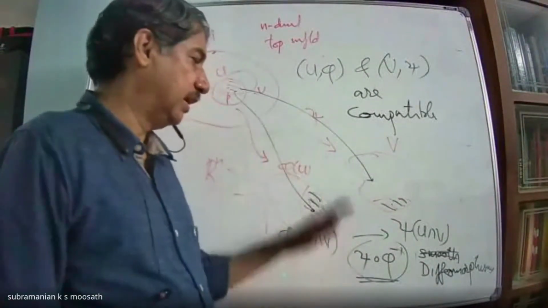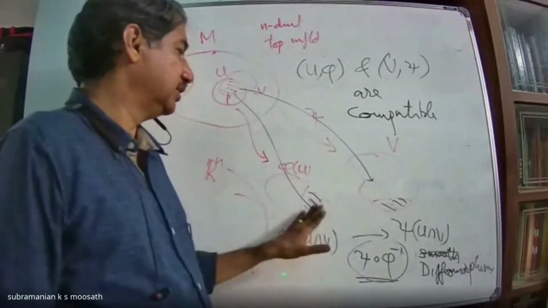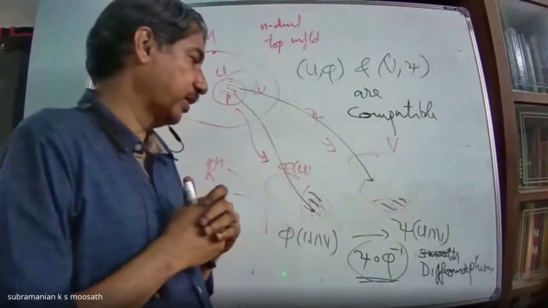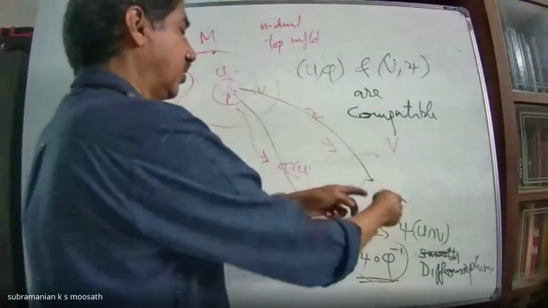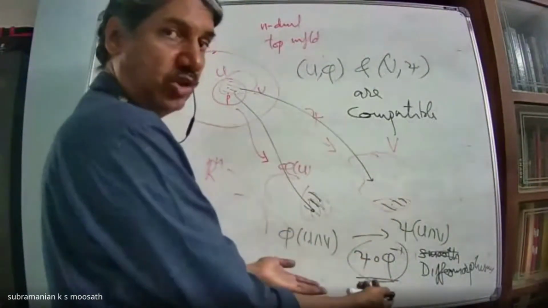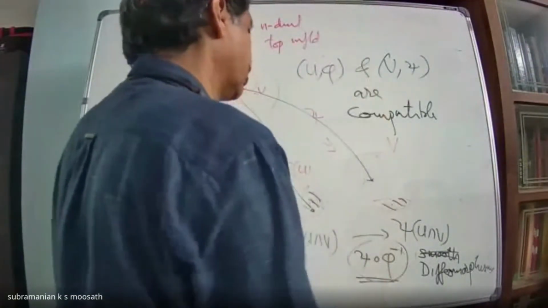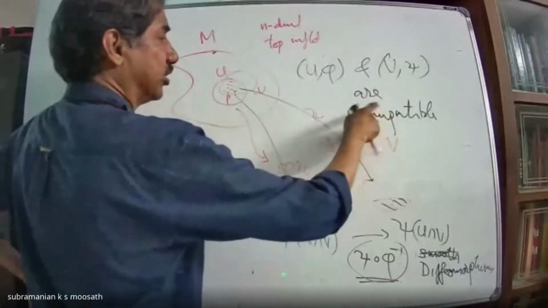So from the calculus point of view, these two coordinates serve the same purpose, because you can move from here to there or there to here, because this is smooth with inverse also smooth. That means Jacobian not equal to 0, or it is differentiable any number of times, inverse also differentiable any number of times. Such coordinate charts are said to be compatible.